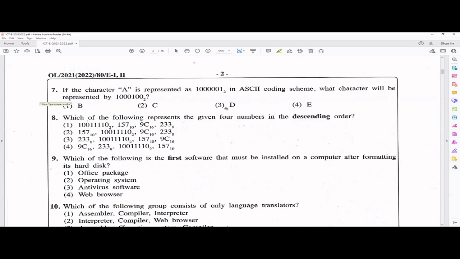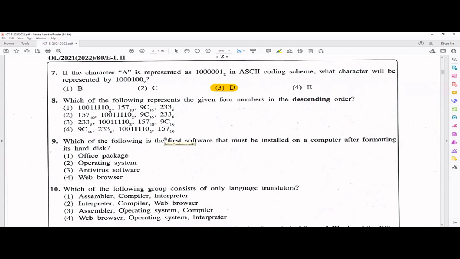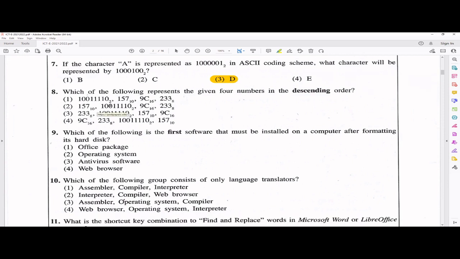So for the 7th one, answer will be third one. Next one. Which of the following represents the given four numbers in the descending order? So as you can see, all the numbers are given in different base formats. So you cannot just compare. So you have to make all the numbers into a single base system. So what I would prefer is all these things I will convert to decimal and then I will compare, right?